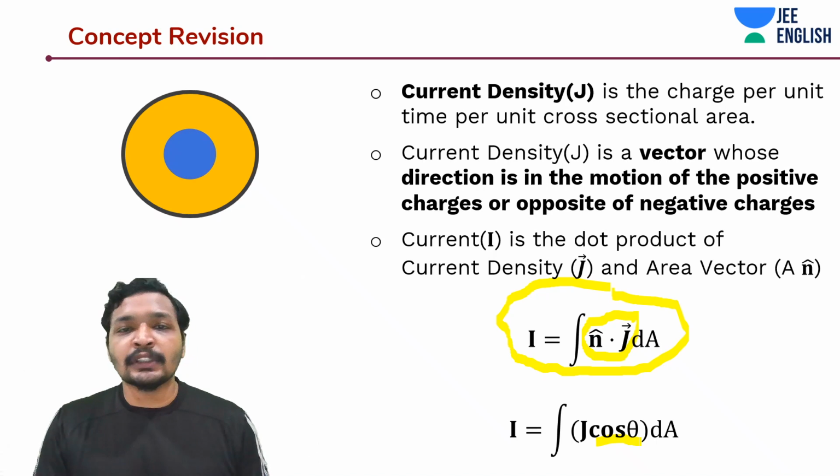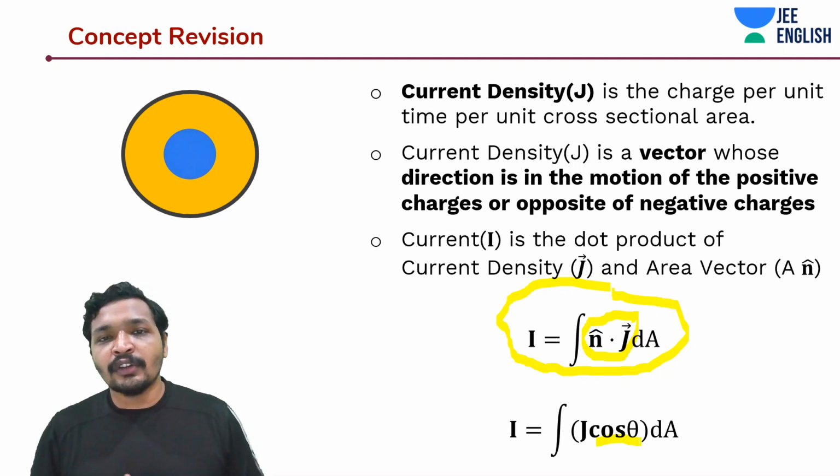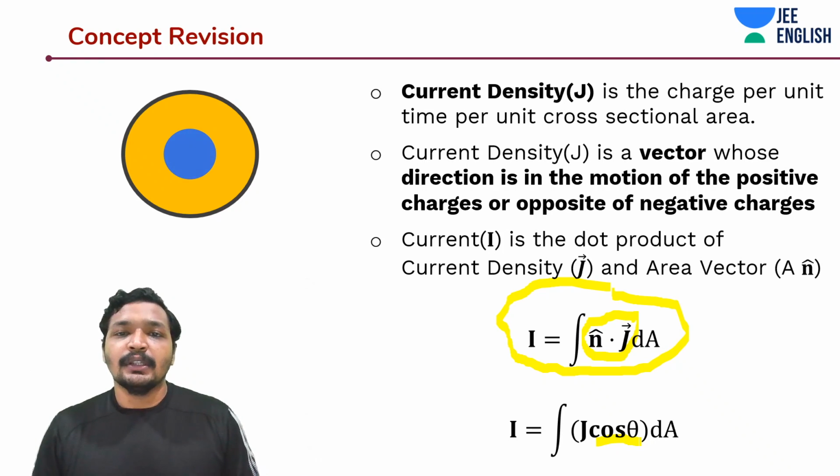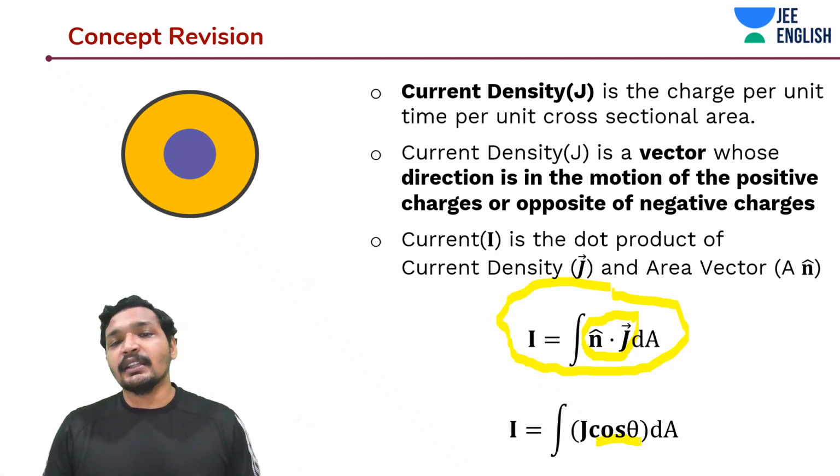Because if you add currents in opposite directions, you're not just going to add the magnitudes. You're going to take the sign convention into account. It's very critical, it's very, very crucial.